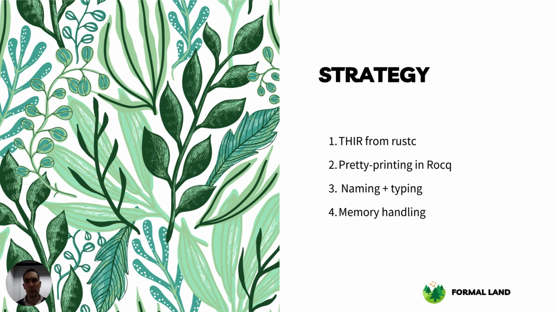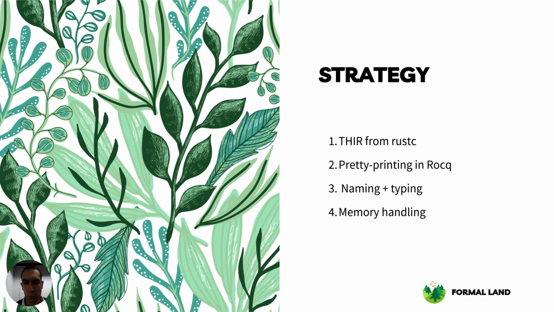After, we feed it to the coq-of-rust tool, that is actually pretty thin. The only thing it does is that it pretty prints this THIR in a format readable by Rocq, with data types that we define to represent this THIR.